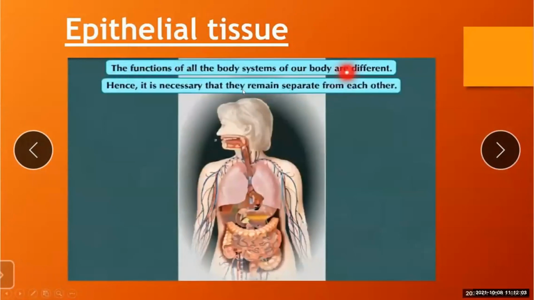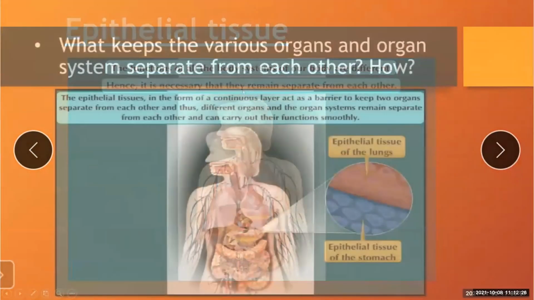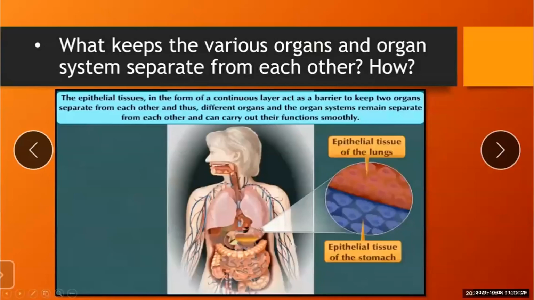Now, what is the function? The functions of all the body systems of our body are different. Hence, it is necessary that they remain separate from each other. So what keeps the various organs and organ systems separate from each other, and how?